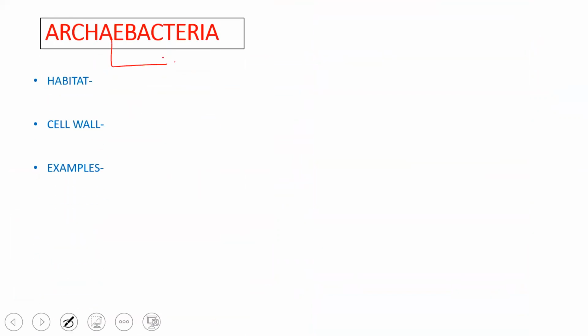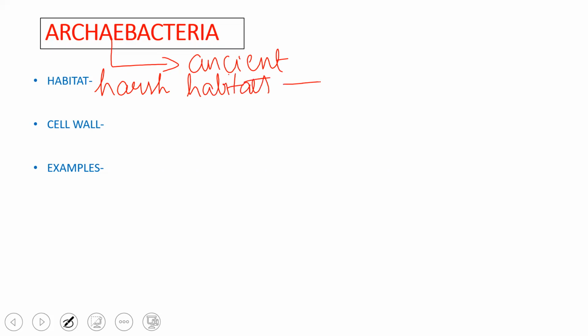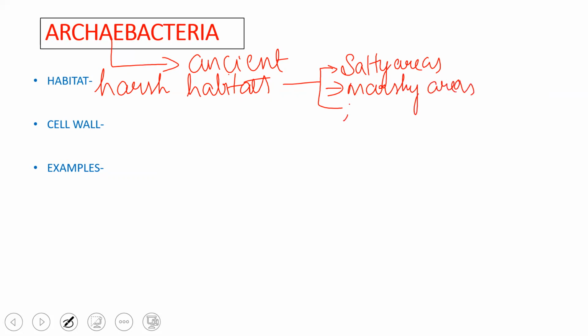The word Archaea represents ancient bacteria, an ancient group of bacteria. So when we look into the habitat of these bacteria, basically they are present in harsh habitats. As I mentioned earlier, harsh habitats include extremes of conditions like salty areas, or marshy areas, or hot springs.